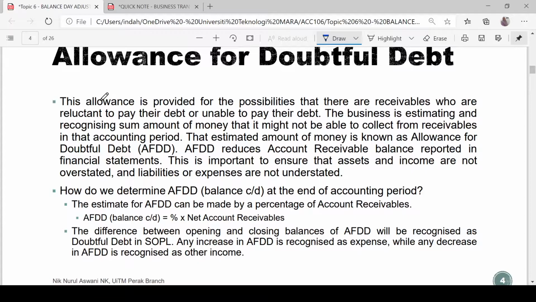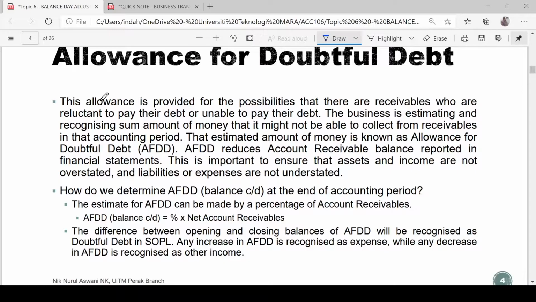So what is the effect of AFDD? It reduces the accounts receivable balance reported in the financial statements. This is important to make sure that assets and income are not overstated and liabilities or expenses are not understated, because accounts receivable is one of the asset accounts. We want to inform the users of the financial statements that there is a possibility that we might not be able to collect all of the amount from our accounts receivable.